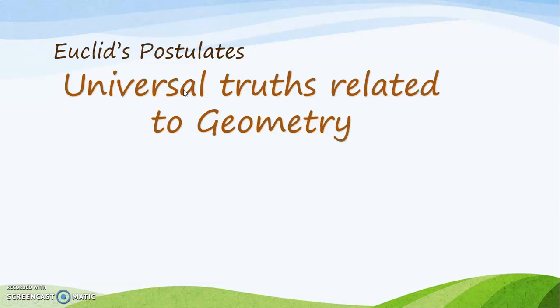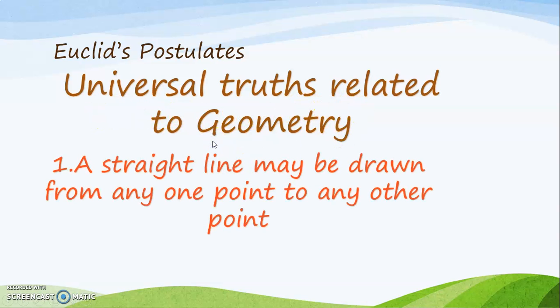Now we move on to Euclid's postulates. We saw that postulates are also universal truths, but when they are related to geometry, we call them postulates. When they are universal truths in a general sense, they are called axioms. So let us look at the five postulates of Euclid. Euclid's postulates are universal truths which are related to geometry.